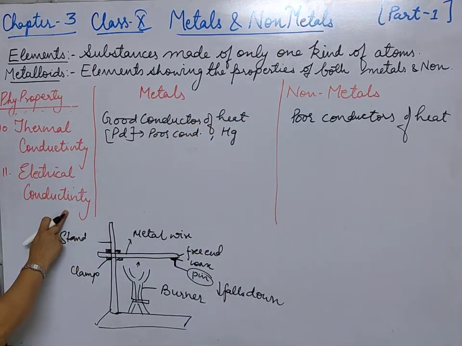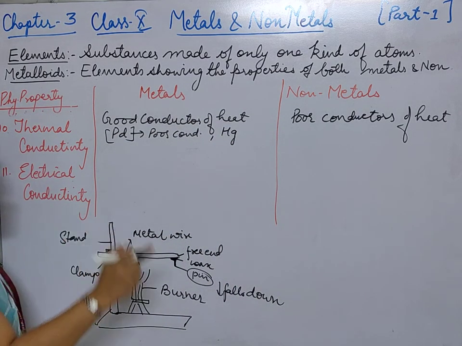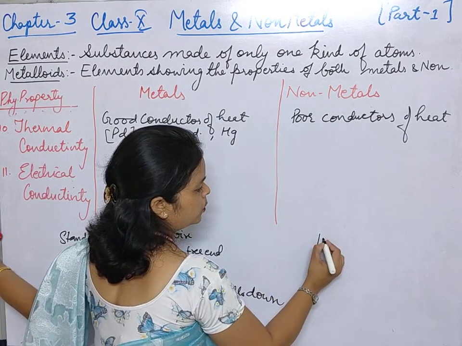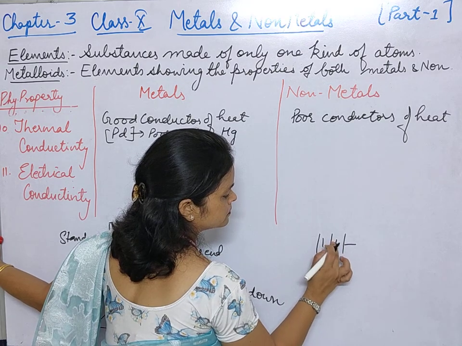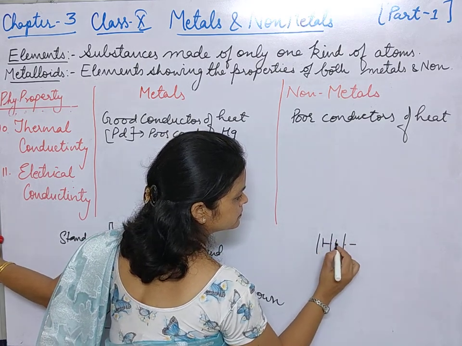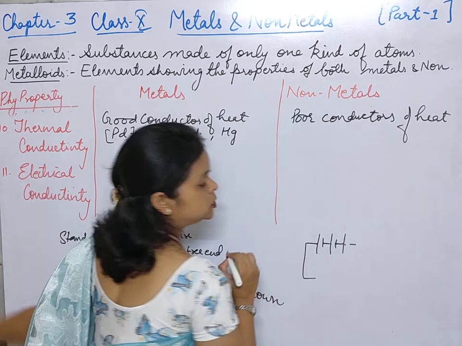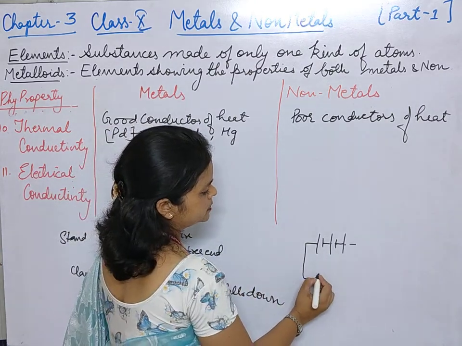Now the next one is electrical conductivity. For this students, we will take one battery. And to this battery we will fix two clips.